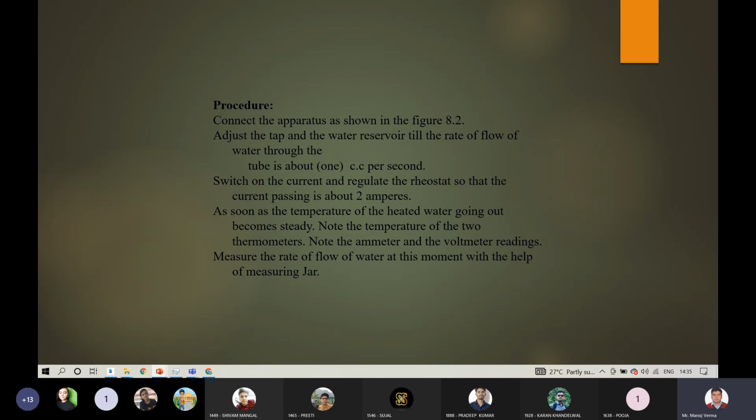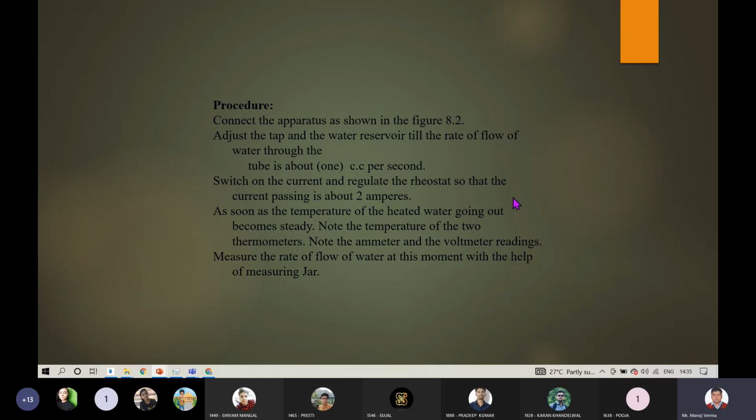Okay, after applying some potential, water is flowing, potential is applied, you will start measuring temperatures on both the thermometers with respect to time, like in 3 minutes, in 6 minutes, in 9 minutes, and so on until 30, 35, 40 minutes. You will note the temperature at a gap of every 3 minutes. In the end you will get steady state.